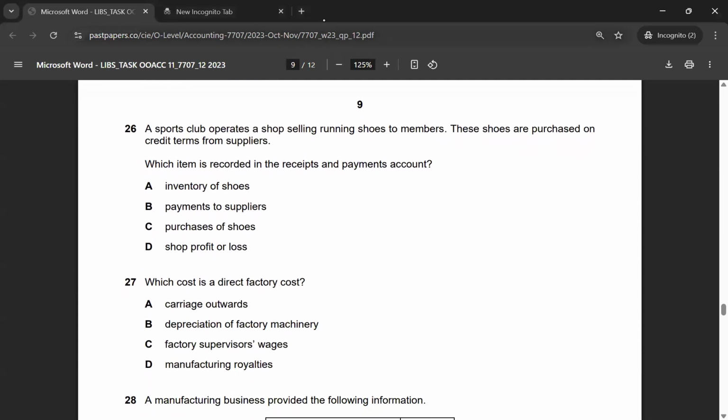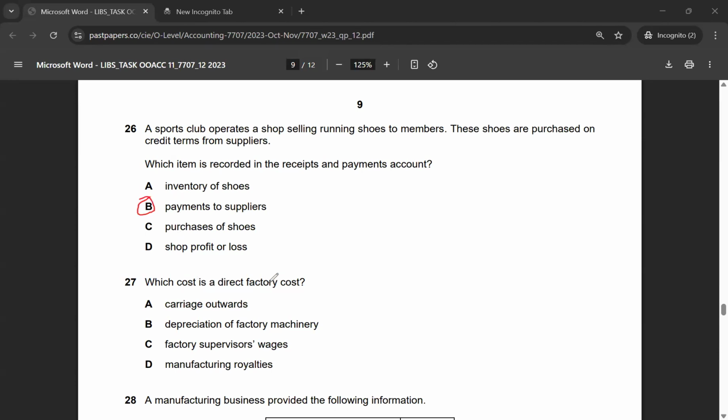Let's look at multiple choice 26. A sports club operates a shop selling running shoes to members. These shoes are purchased on credit terms from suppliers. Which item is recorded in the receipts and payments account? That would be payments to suppliers will be recorded there. So correct answer for multiple choice 26 is option B.